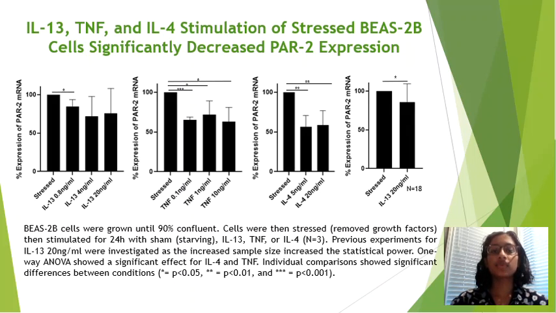IL-13, TNF, and IL-4 did not affect PAR2 mRNA expression in normally grown Bs2b cells. However, in Bs2b cells that had been stressed for 24 hours, as shown in the slide, we found IL-13 at 0.8 nanograms per milliliter and TNF and IL-4 at all concentrations significantly lowered PAR2 expression compared to base levels. IL-13 at 20 nanograms per milliliter also significantly decreased PAR2 expression when analyzing an increased sample size of 18. The significant p-values are shown as asterisks on the graph and explained below.